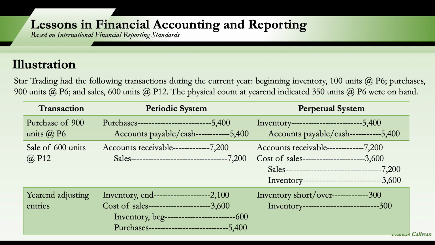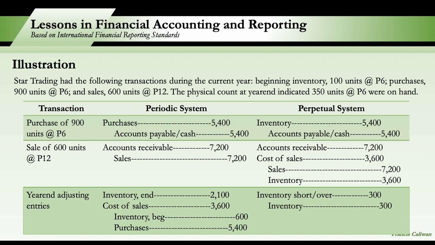And finally, to record the adjusting entries at year-end. For the periodic system, we close the beginning inventory and the purchases account. So we credit beginning inventory for 600. Yun yung binanggit kanina, 100 units at 6 pesos. And then we credit purchases account, which is 5,400. And then we debit inventory end.